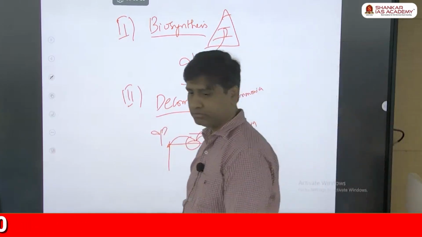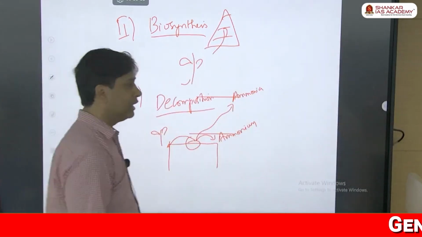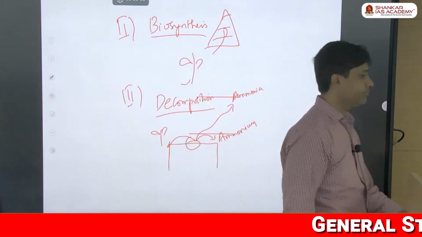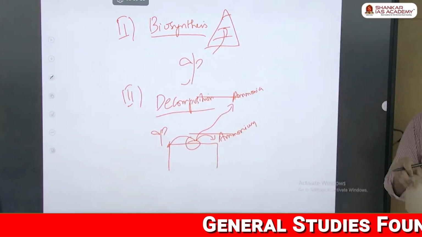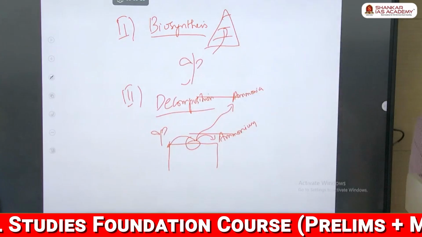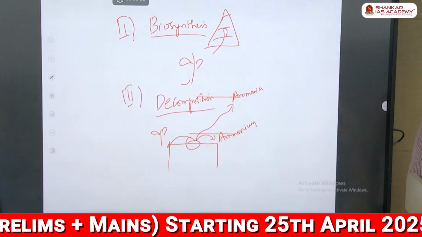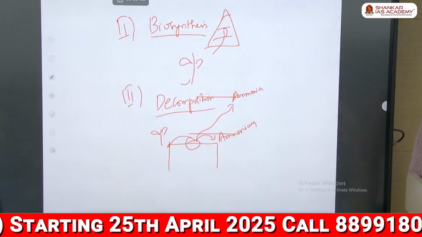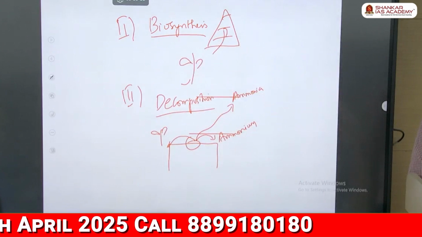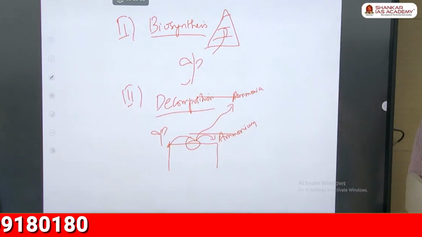In the decomposition, the dead organic matter is converted into ammonia and ammonium. Full stop. Ammonia and ammonium.